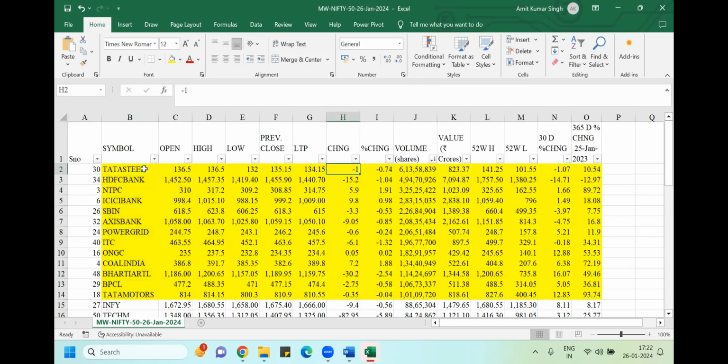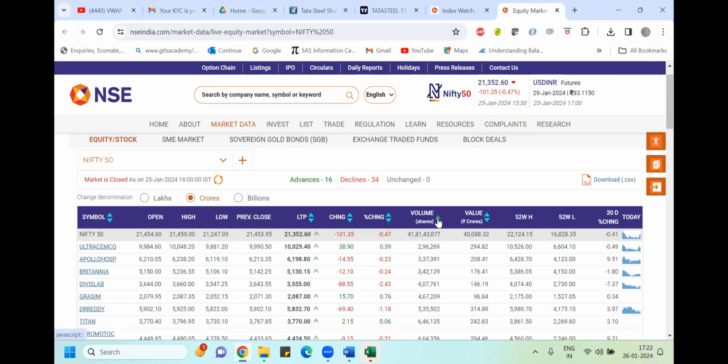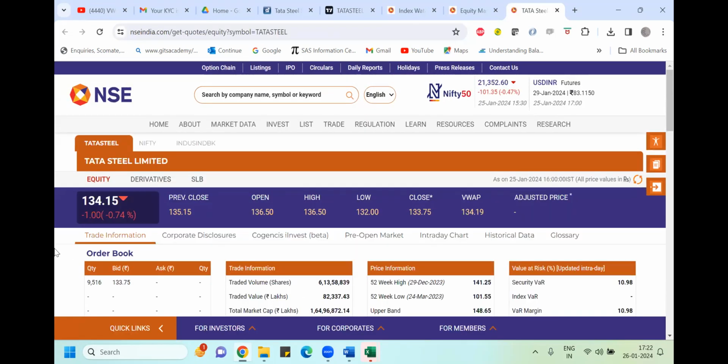If I want to do research on Tata Steel, I want to know its VAP and how it's moving. So imagine I click here on volume. Here I got Tata Steel. I just click there. You can see it has fallen by 1 point. Its VAP is around 134.19. So you can devise a trading strategy basically for intraday purposes by looking at VAP.